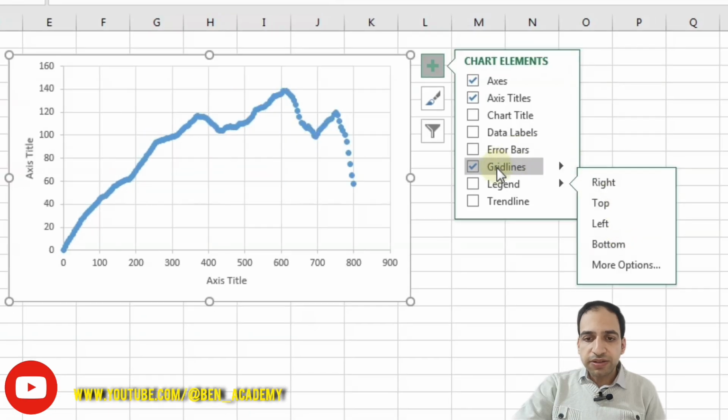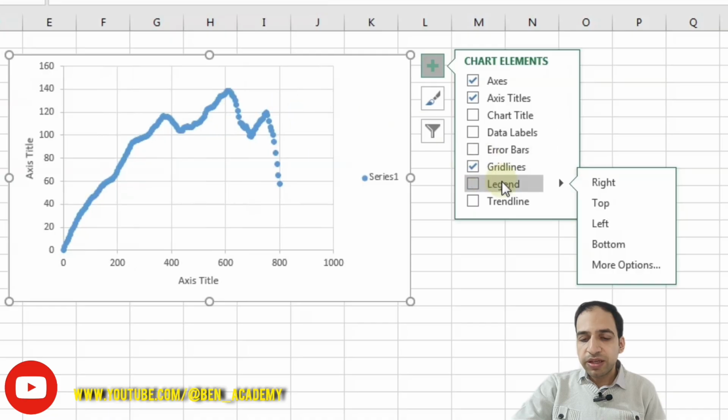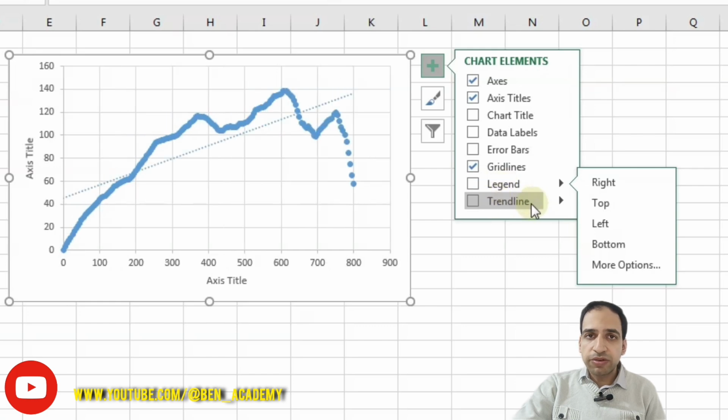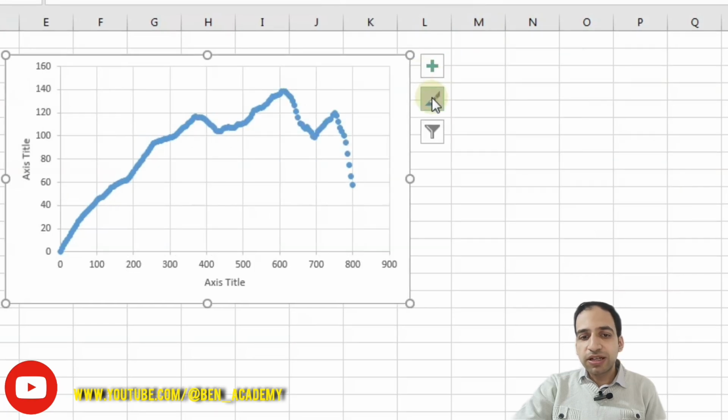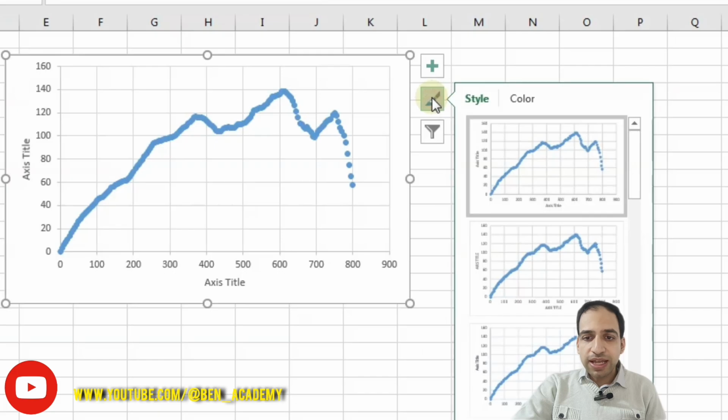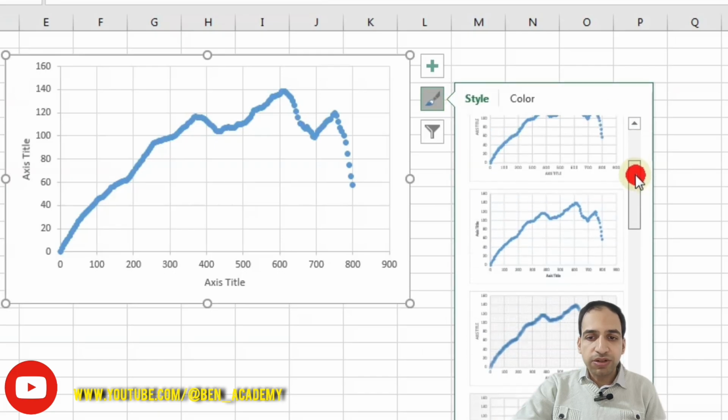The other item here is legend, and you can adjust the place of the legend to be right, top, left, or bottom. In cases where you have drawn more than one diagram in a single chart, it's better to have a legend, and you can represent your diagrams with different colors or different shapes. So you can define which color represents which data, and it's very practical in defining the diagrams. The other item is related to trend line. You can apply and add a trend line on your data and find the equation of that trend line, and I will introduce them for you. So you can add some elements to the chart with this menu.